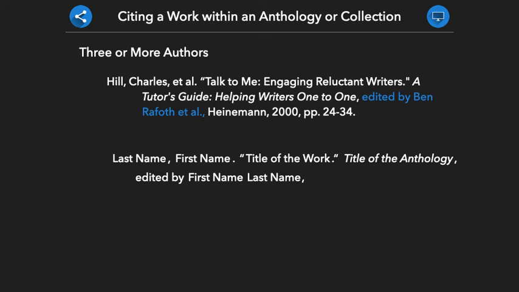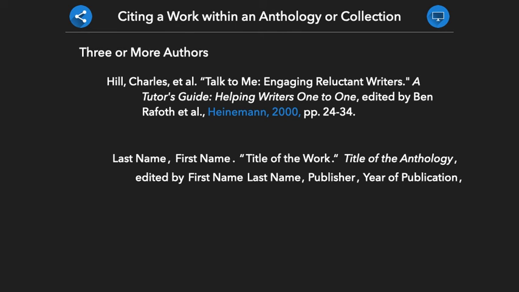Next, we will provide the publication information for the anthology. We will begin with the name of the publishing company, include a comma, provide the year of publication, and then conclude this section with another comma.